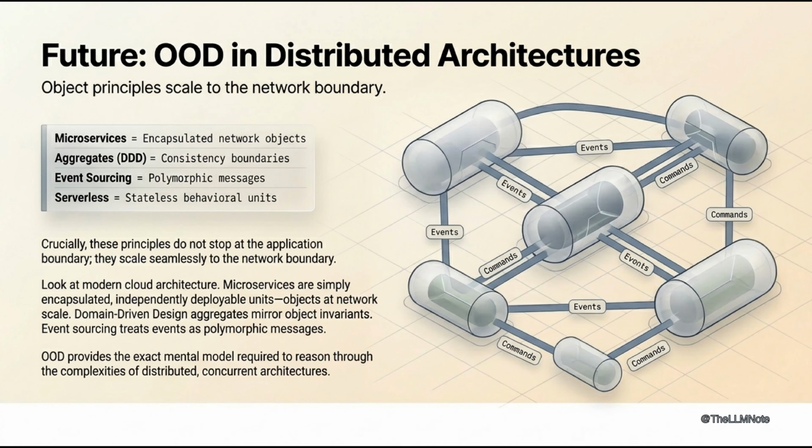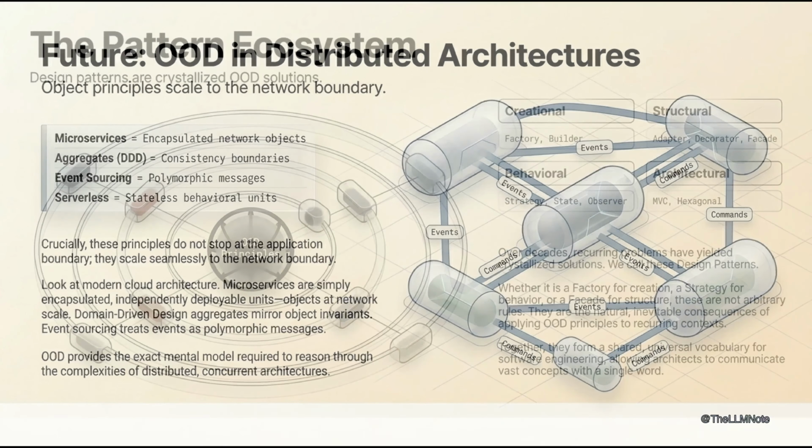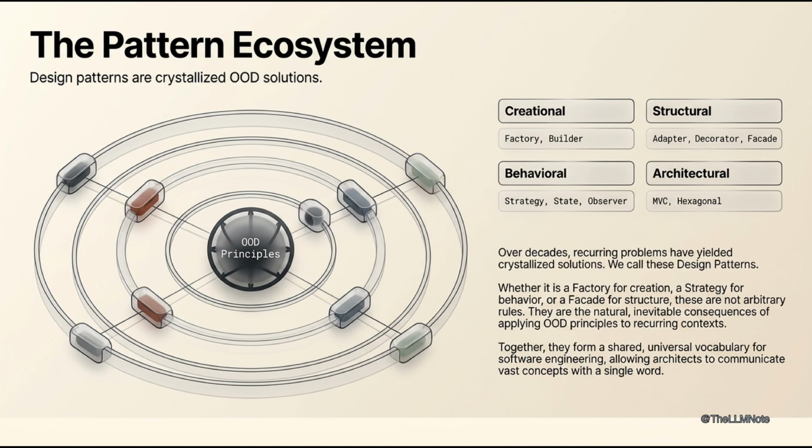Event sourcing and CQRS treat events as polymorphic messages. Serverless functions are stateless behavioral units. OOD provides the mental model to reason about distribution, concurrency, and eventual consistency. So, what's the real problem? Let's talk about the pattern ecosystem.